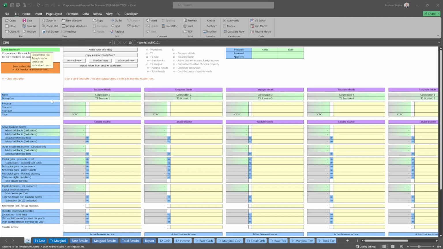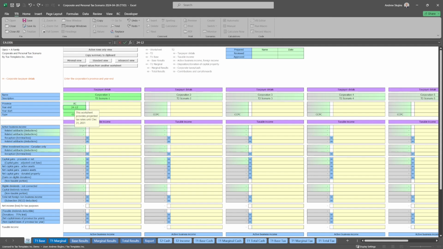Hi! Today we're going to walk through how TTI supports the calculation of capital gains before and after June 25th as a result of the 2024 federal budget's change to the inclusion rate. Let's start by exploring the corporate and personal tax scenario worksheet.